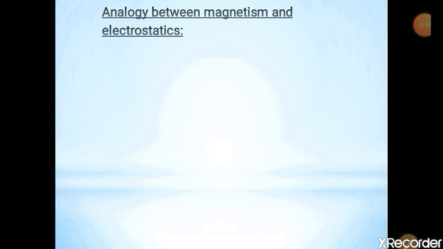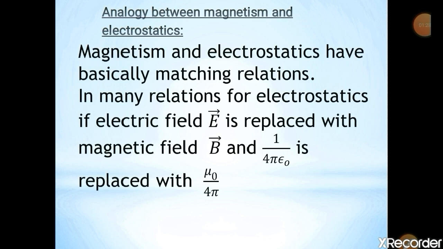In the first chapter we studied electrostatics, and in the fourth chapter we have studied magnetism. So, what is the similarity between magnetism and electrostatics? Electrostatics and magnetism have some similarities, so let us go through that comparison.